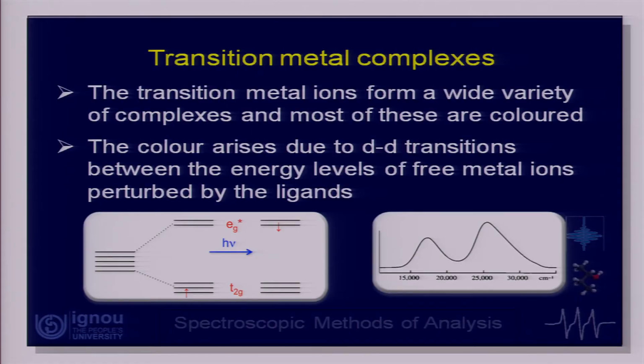That will depend on the nature of the ligand and also the shape, the geometry of the complex. We are not getting into details of that. What's important is that in case of transition metal ions, the transitions are d-d transitions. In case of the complexes of transition metal ions, the transitions are again d-d, but between the energy levels which have been obtained as a consequence of lifting of degeneracy because of the ligand fields.